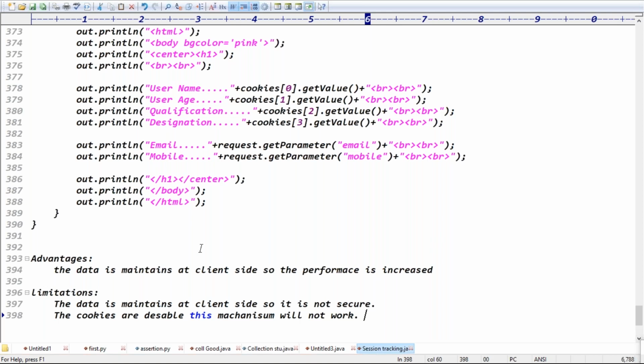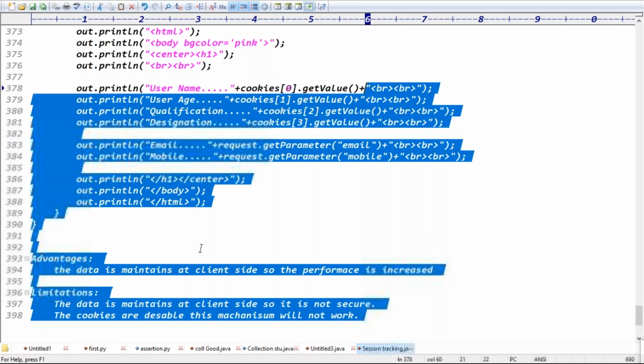But anyhow, we'll enable the cookies and do the example. If the cookies are disabled, will this mechanism work, guys? The mechanism will not work, right? In some cases in a browser window, when you open the first form, they say allow the cookies or block the cookies. If you block the cookies, you are unable to get some features, right? Exactly, guys. Is it clear now?